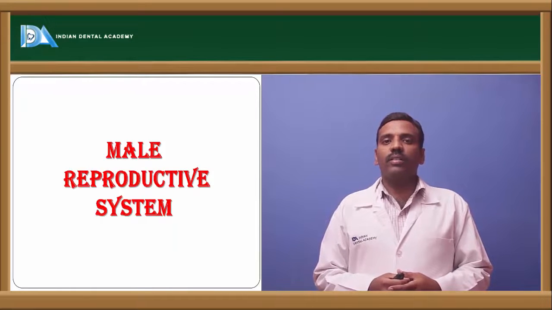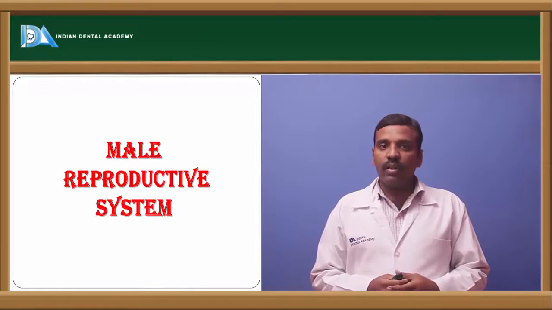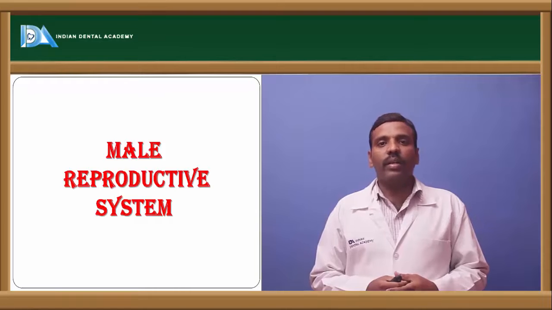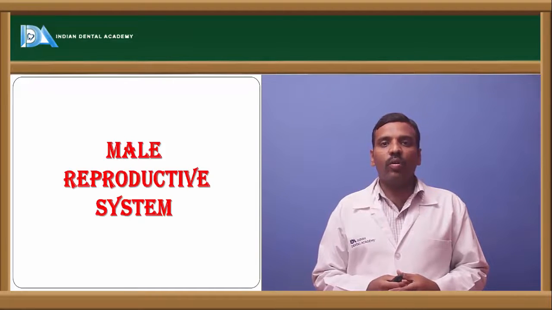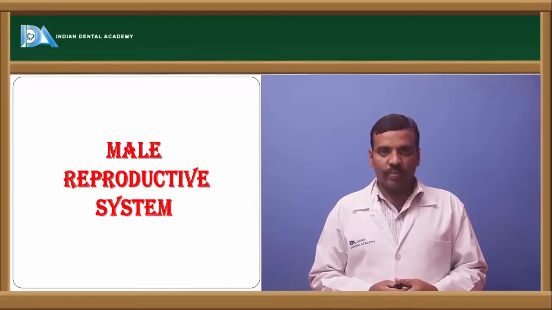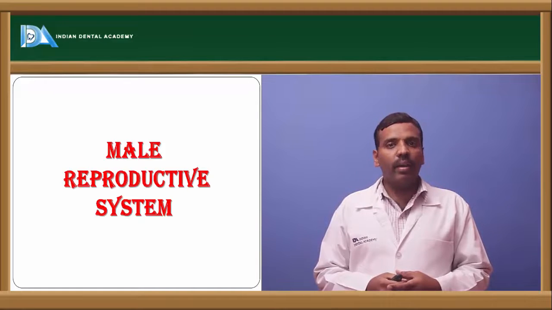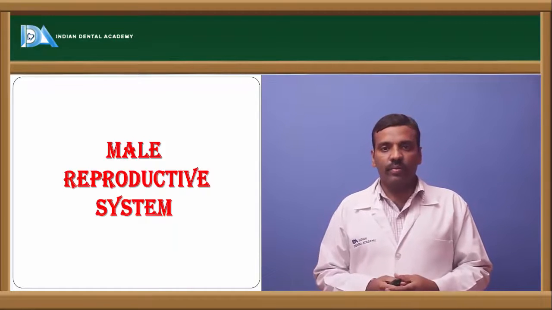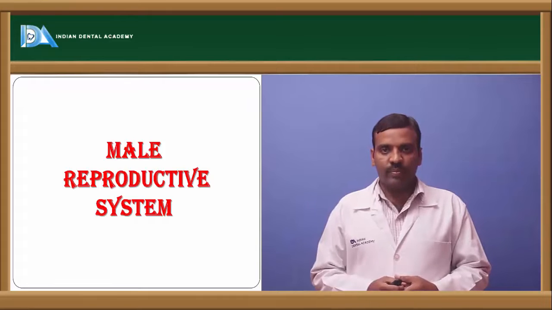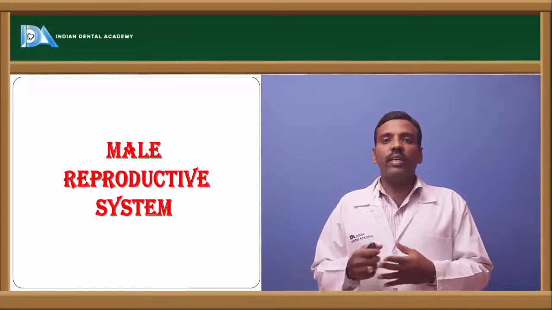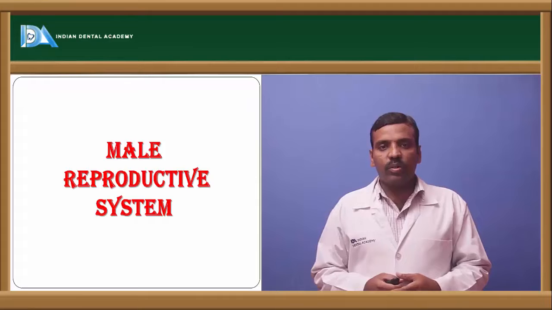The reproductive system is one of the important systems, which is very important for the reproduction of its own offspring. In this reproduction, we have two types of genders. One is male and another one is female in the case of human beings. Today we'll discuss the male reproductive system.